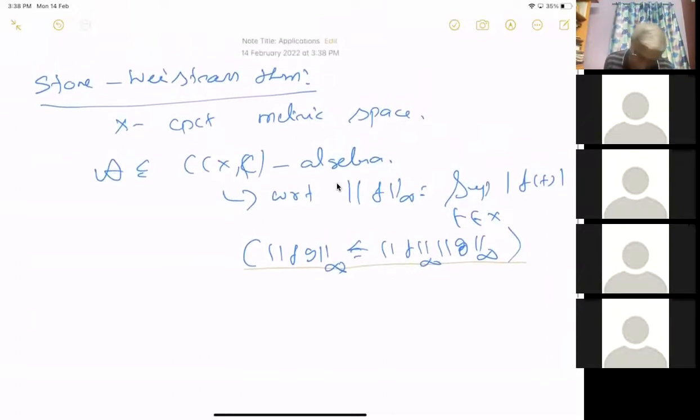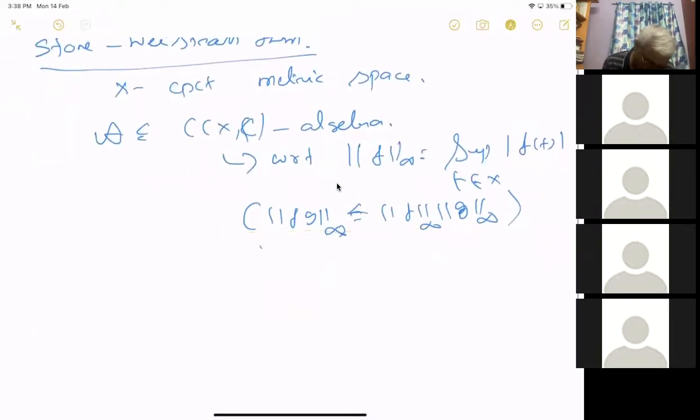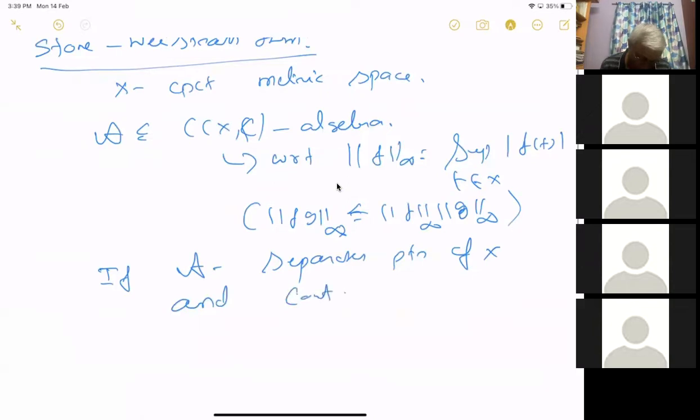So the Stone-Weierstrass theorem says the following: if A separates points of X and contains constants, you can replace this by saying A is a unital algebra.